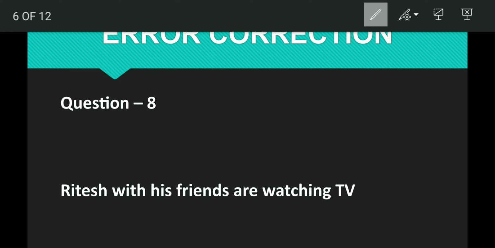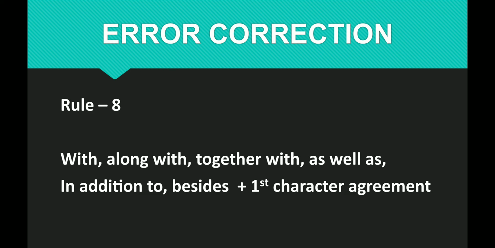So I want to say Ritesh is one character, whereas his friends are the second character. Here is character number 1, here is character number 2, and these 2 characters are combined with the conjunction with.